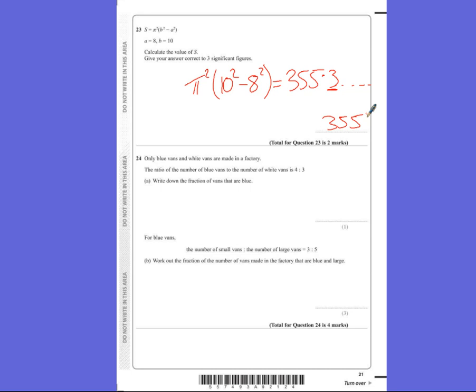It says only blue vans and white vans are made in a factory. The ratio of the number of blue vans to white vans is 4:3. Write down the fraction of blue vans. So there are 4 blue vans out of 7 vans altogether, so it'd be 4 out of 7.